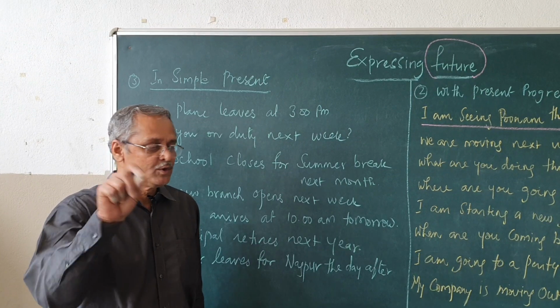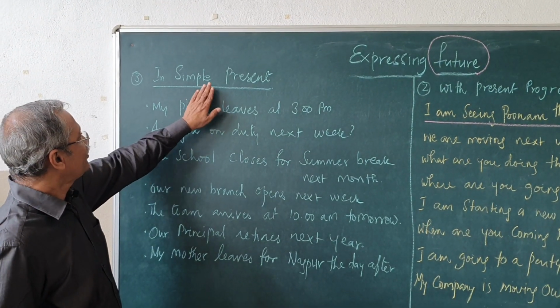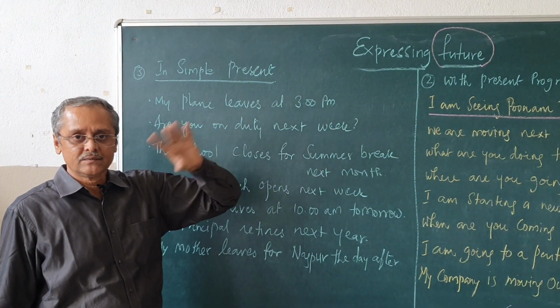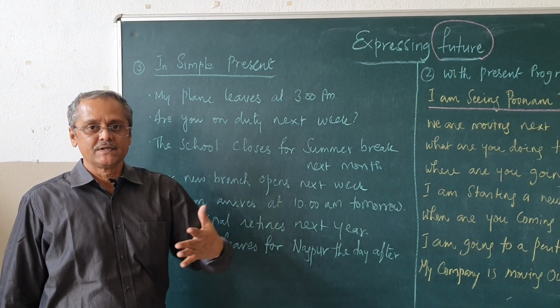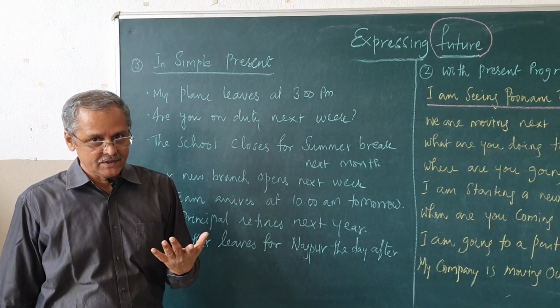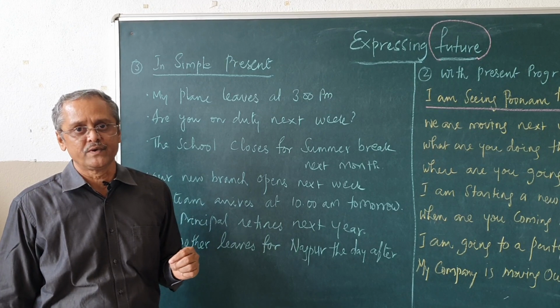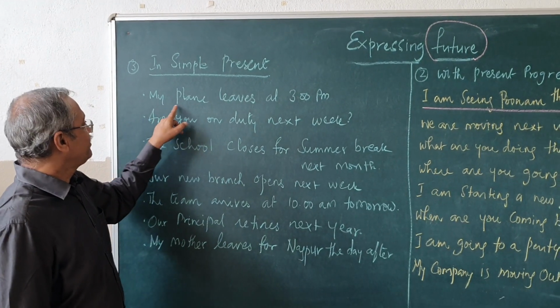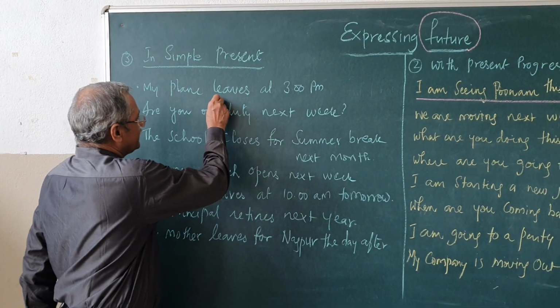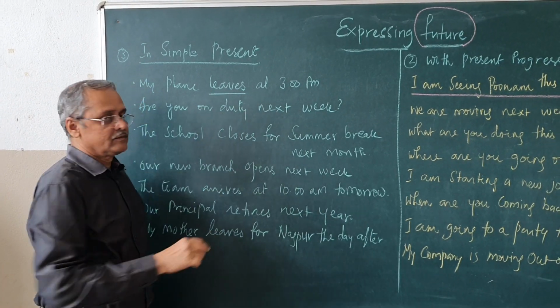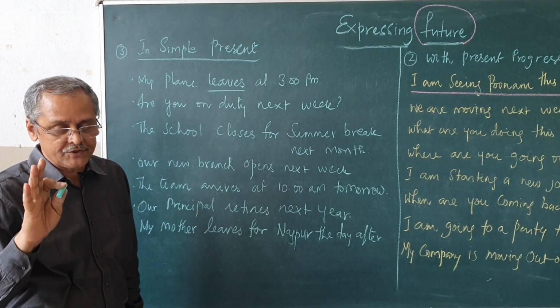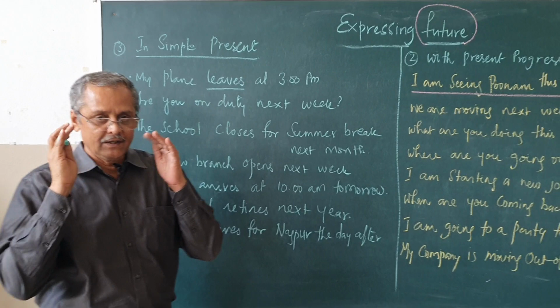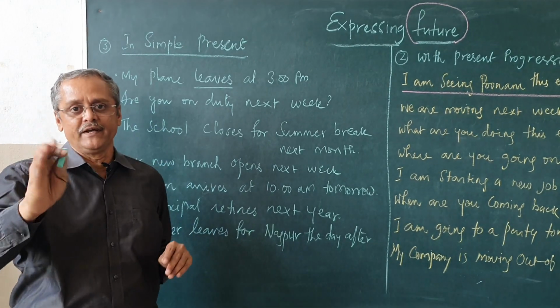So, let us see some more examples of how simple present tense is used to express future intentions or future actions that are going to take place. See here, my plane leaves at 3 p.m. This is a decided future action, a planned future action, that at that particular point of time only the plane will be taking off.